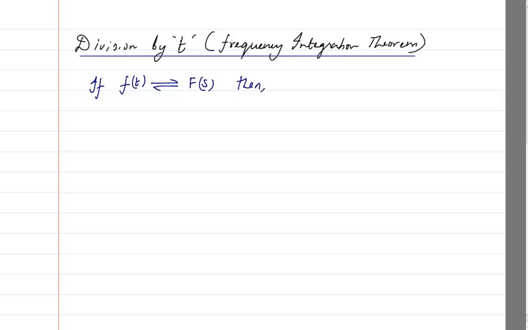we can say that the Laplace transform of f of t divided by t will be given by integrating F of s ds from s up to infinity. Remember here, it's not 0, it is from s up to infinity.